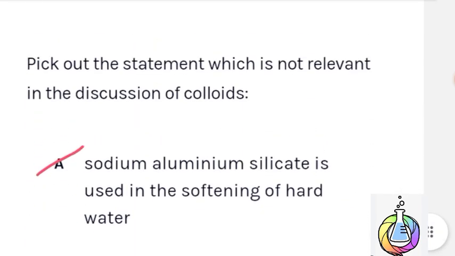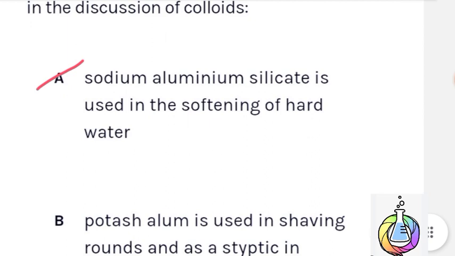Next question: pick out the statement which is not relevant in the discussion of colloids. Option A is the incorrect statement and the correct answer. Sodium aluminium silicate is used in the softening of hard water. Here is the solution.